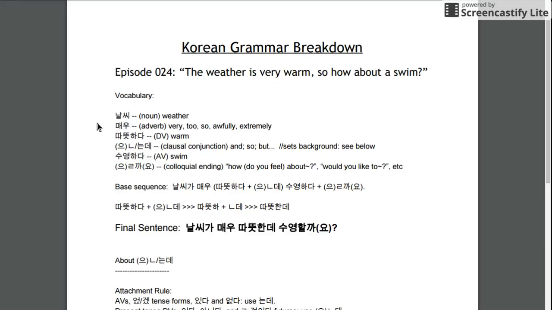And 매우 is used, it's kind of a negative thing. It's meaning like, oh, it's so warm, it's awfully warm, kind of thing. And there are other words that mean warm in Korean that are more specific. This is used for weather, but it also can be used for someone's personality and other things that are warm.